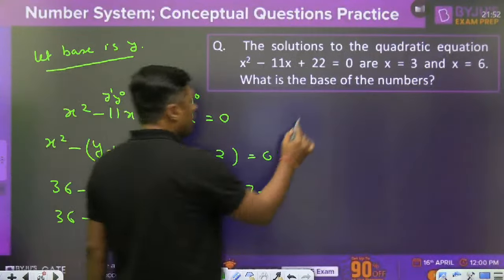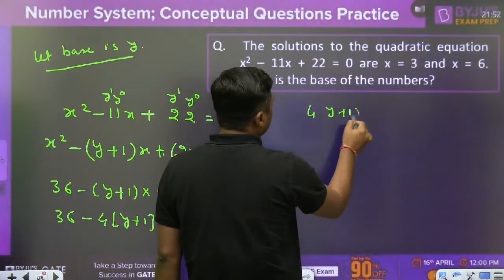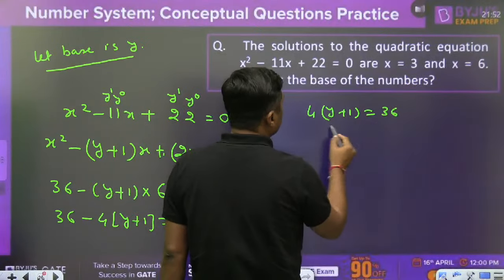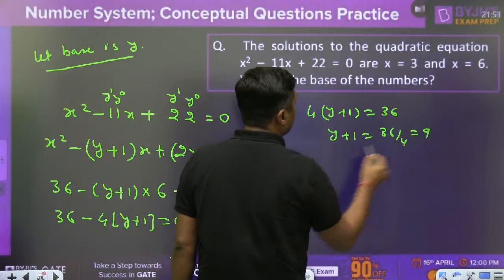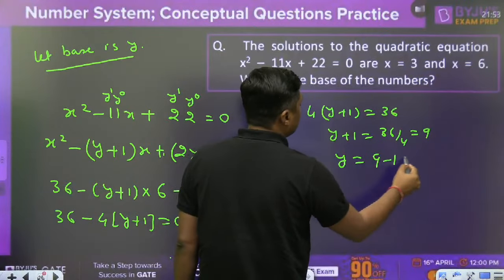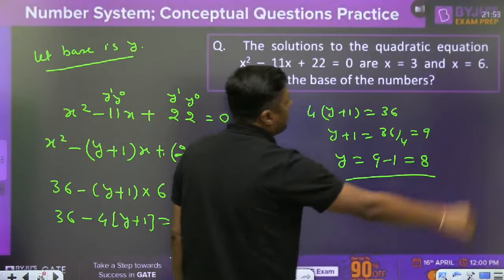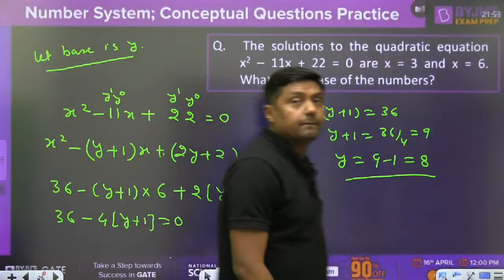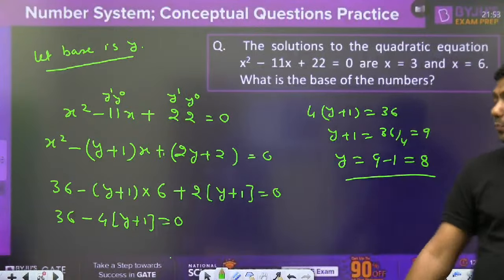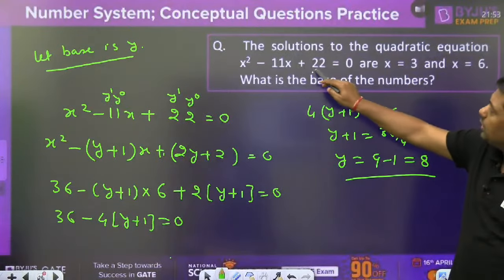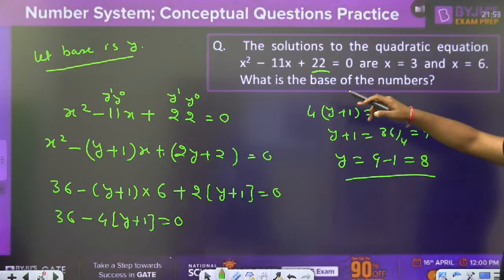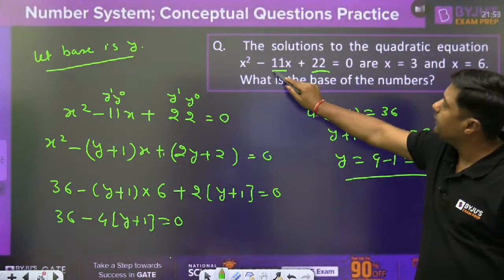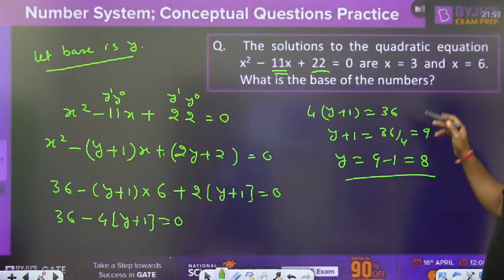Now 4 times of y plus 1 is equal to 36. y plus 1 is equal to 36 divided by 4, that is 9. So y is equal to 9 minus 1, that is 8. Okay. To put the value here, convert 22 in terms of base y, convert 11 in terms of base y, then put the value of the x, that is the solution.